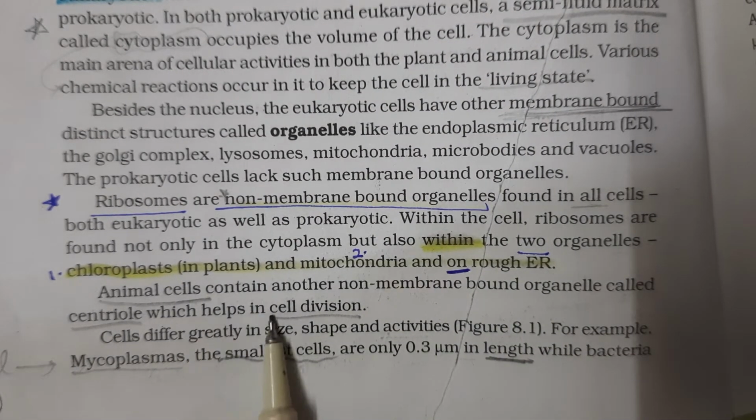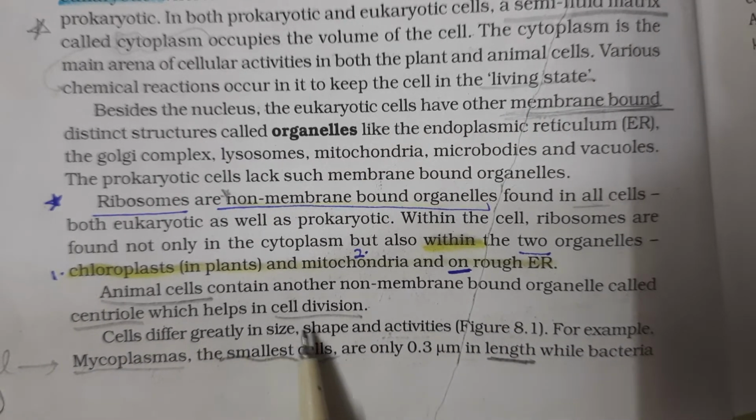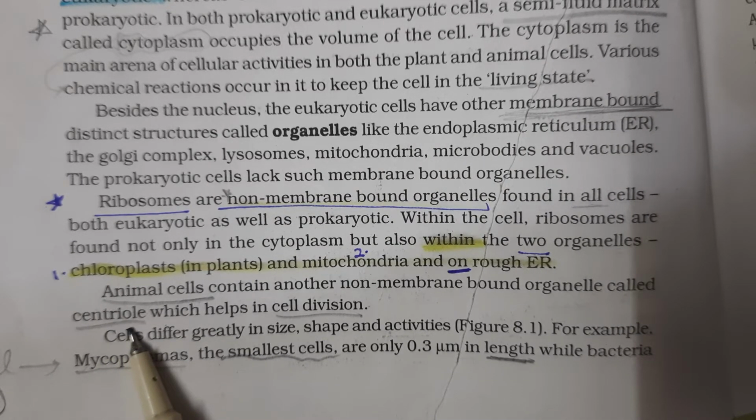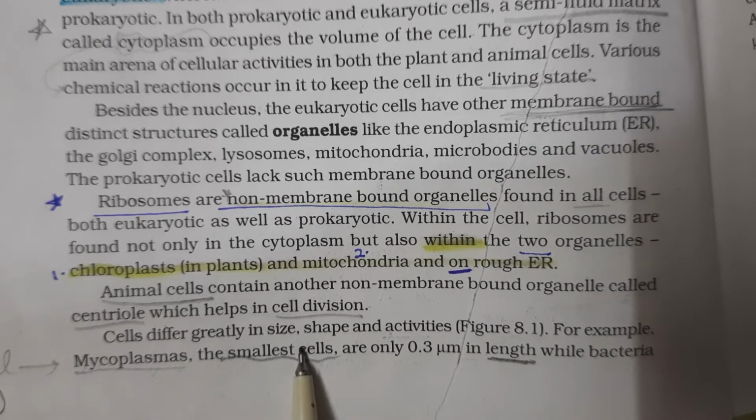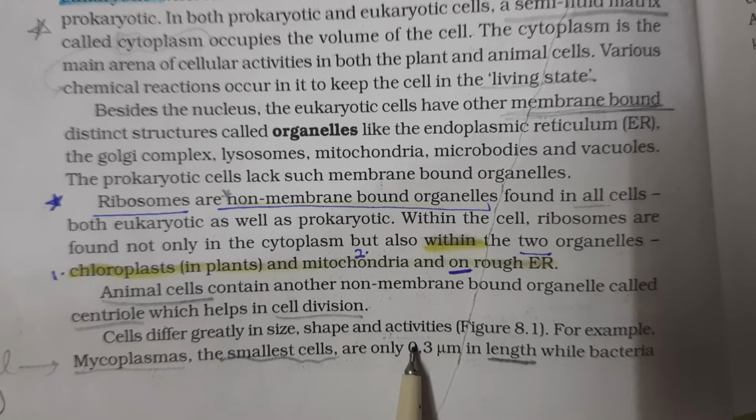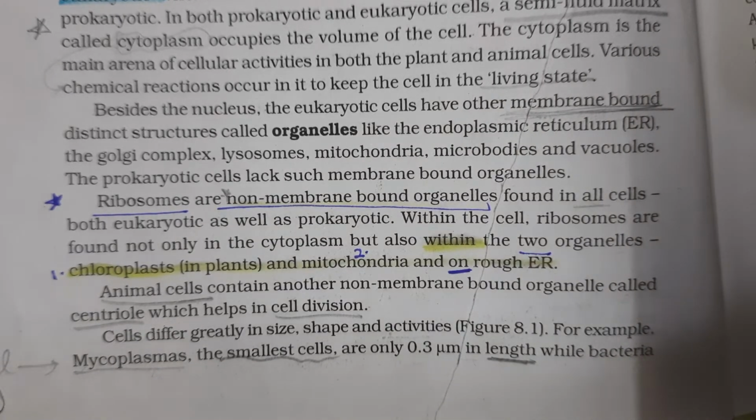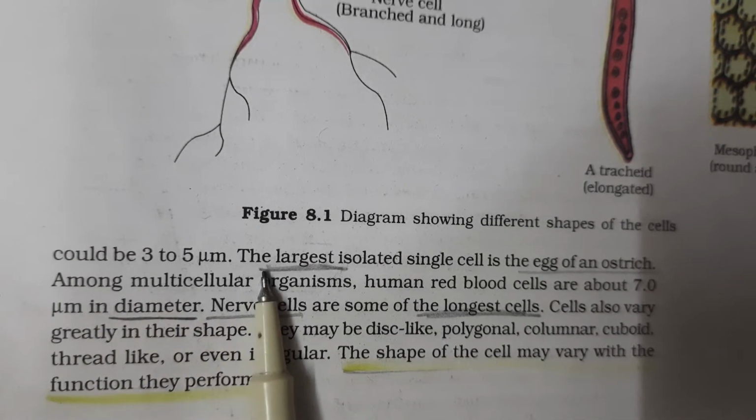Animal cells contain another non-membrane bound organelle called centriole, which helps in cell division. Now, centriole is absent in plant cells. It is present only in animal cells and it helps in cell division. Cells differ greatly in size, shape, and activities, which is shown in the next diagram. For example, mycoplasmas, which are the smallest cells, are only 0.3 micrometers in length, while bacteria could be 3 to 5 micrometers.